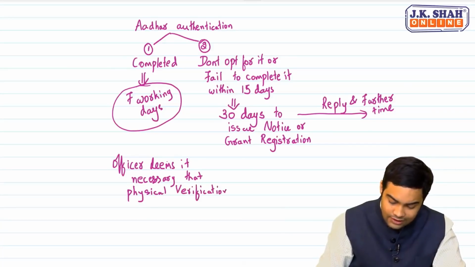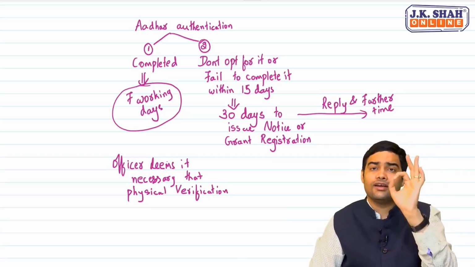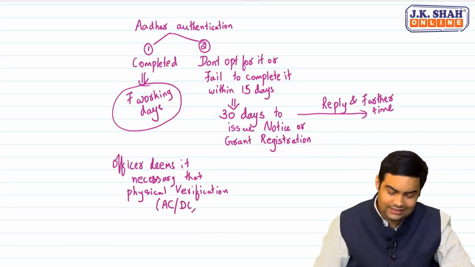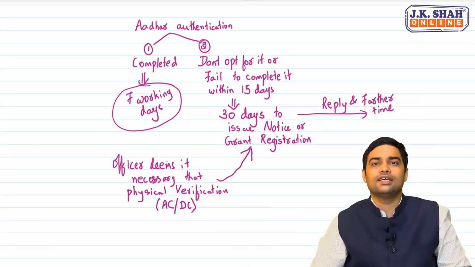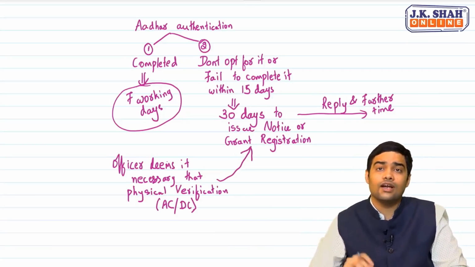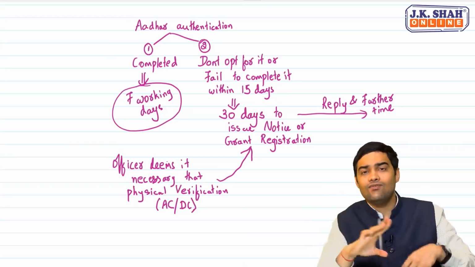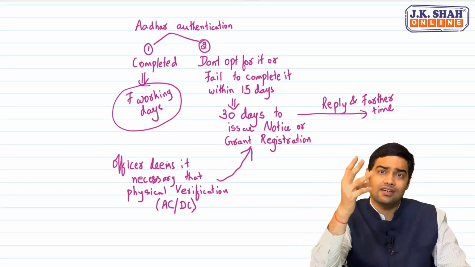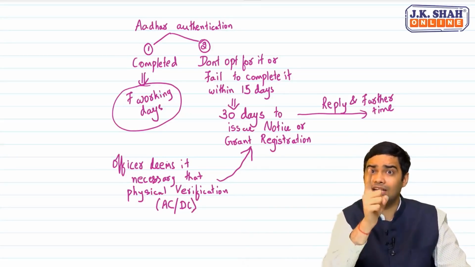If the officer deems it necessary that physical verification of the premise should be done before granting of registration, and he takes an approval from an officer, ACDC, Assistant Commissioner, Deputy Commissioner, then in that case, again 30 days is the time allowed to the officer to complete the physical verification and grant me registration. That means, if I were to sum up this, does it mean that Aadhaar authenticated 30 days cannot apply? Does it mean Aadhaar authentication completed 30 days will not apply?